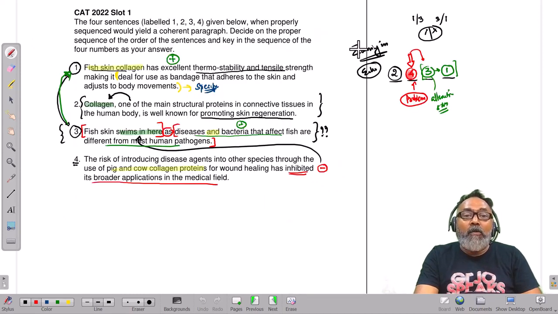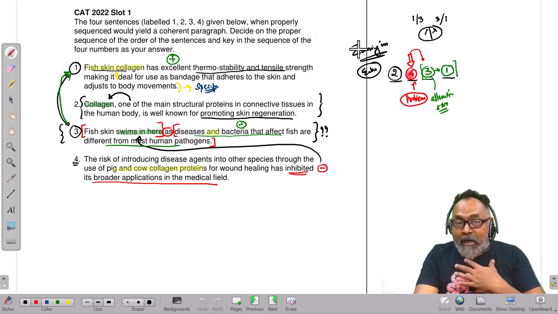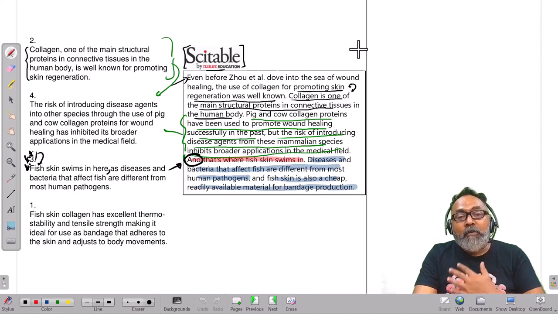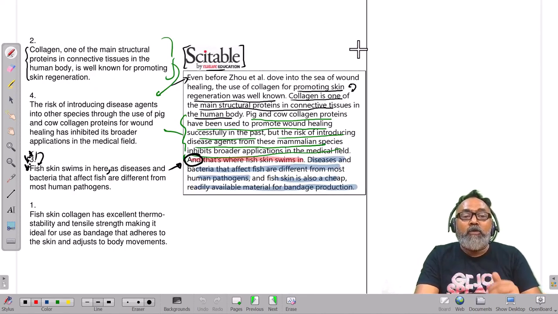I don't want to get bothered too much with respect to what the question setter is trying to do here in paragraph jumble. I'm going to look at the paragraph and assume that the question setter has done a great job in terms of creating a paragraph. At least the sequence is there. And I'll make the most of whatever I see. That's what I'm going to do, and I'm not going to bother anything beyond it.